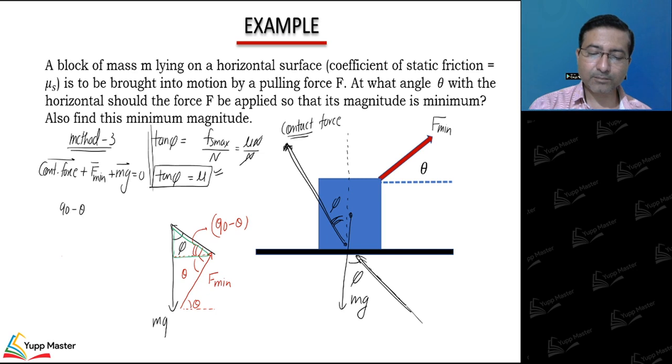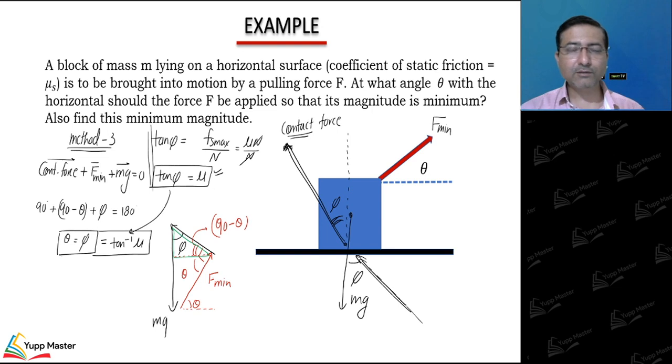90 minus theta plus phi must be equal to... this angle is 90 minus theta, and this angle is 90. So total is plus 90, must be equal to 180 degrees, right? So I can say theta is equal to phi. That means if our force acts at tan inverse mu from horizontal, then it will achieve the minimum value.